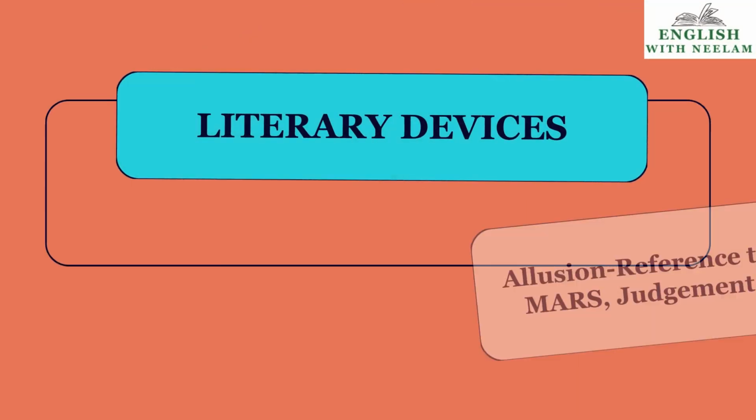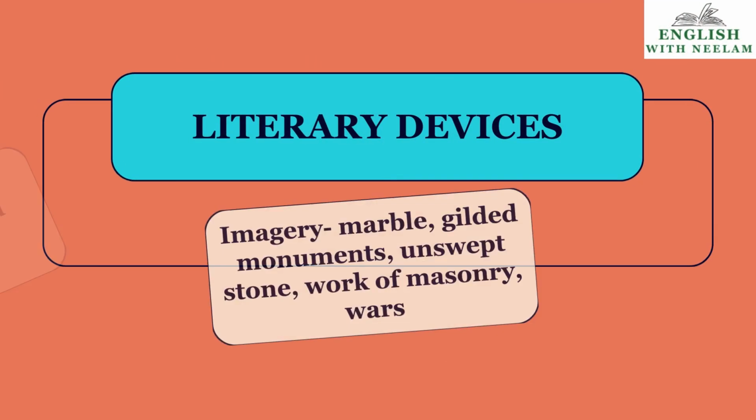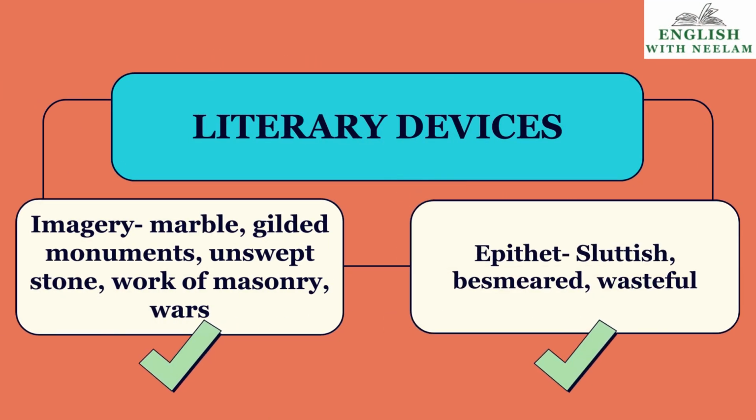Okay, now children, next is allusion: reference to God, Mars, and then judgment. Personification: sluttish time, living record. Time and poetry have been personified. Now, imagery, children: marble, gilded monuments, unswept stone, work of masonry and wars. These images have been used vividly by the poet in the poem.